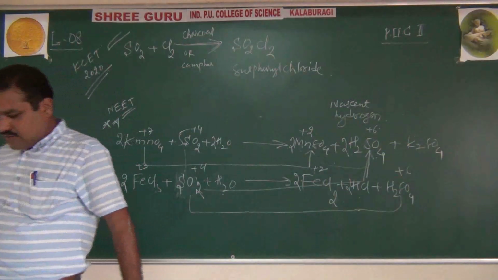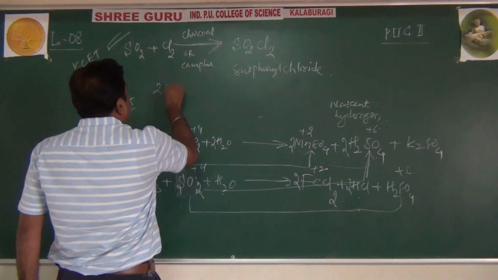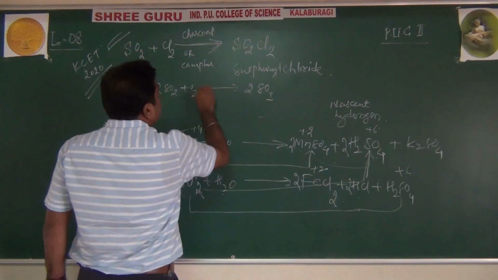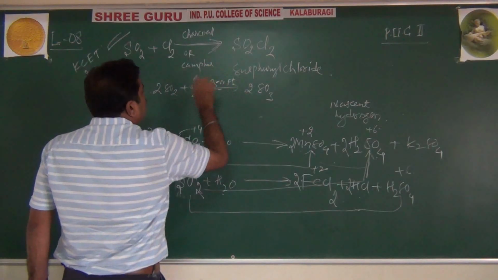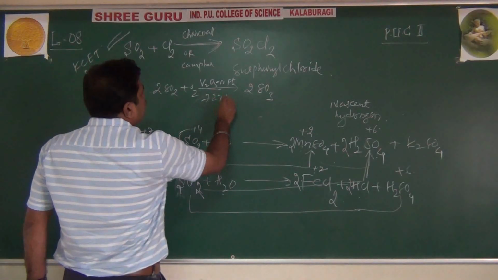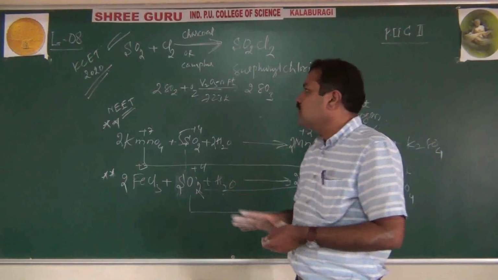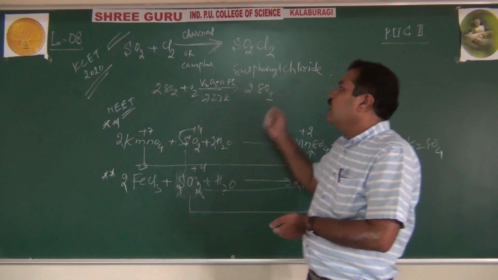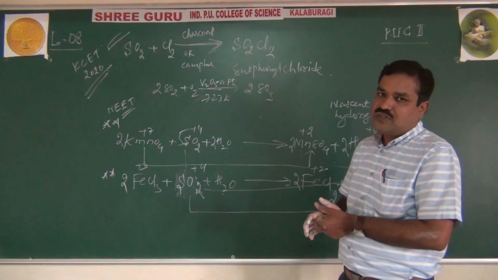Even the sulfur dioxide gets oxidized. SO2 plus O2 giving what? 2SO3, in the presence of vanadium pentoxide or platinum at about 723 K. Like this. These are the reducing, the oxidizing, and even the addition reactions of sulfur dioxide.